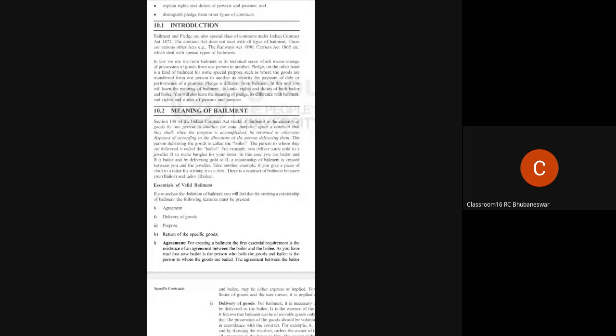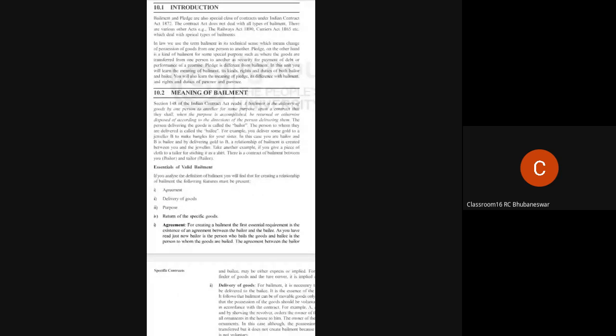After a specific time period, you will go to that jeweler and ask for the ornament, and in exchange for that service you will give the money. So here is the example of bailment. That means you are giving goods to some person for some specific purpose, either to make another good, or to repair, or to use it in exchange of money.